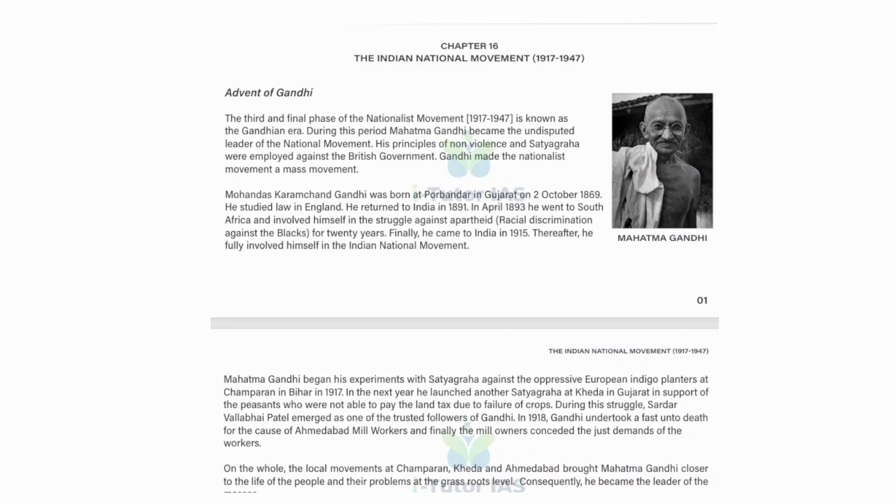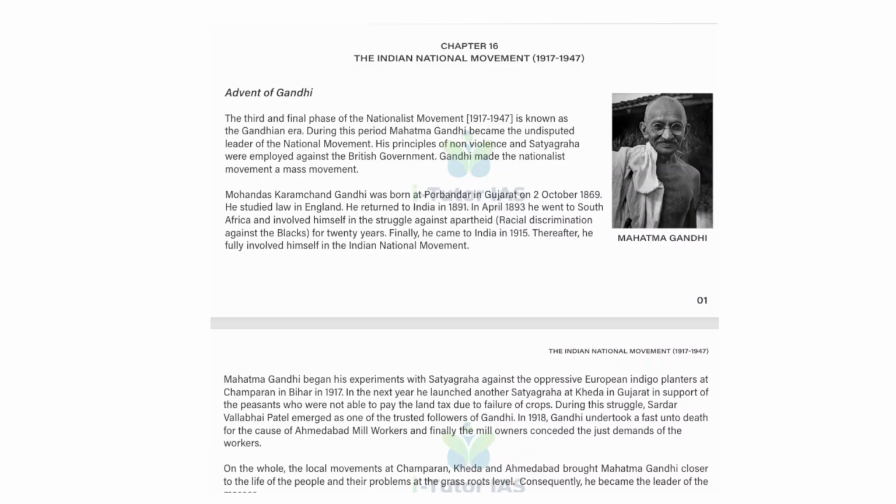The first mass movement was from 1919 to 1922. It was triggered by the repressive Rowlatt Act of 1919, which we already discussed, and the subsequent Jallianwala Bagh massacre, and then the non-cooperation movement, around 1920 to 1922.